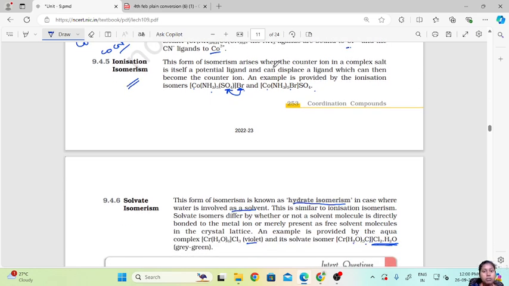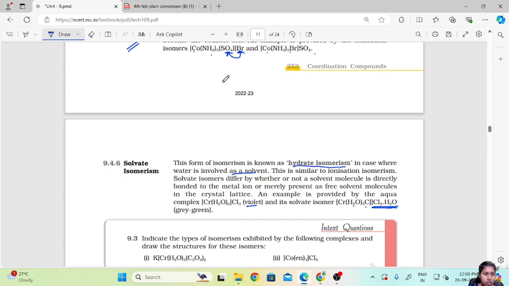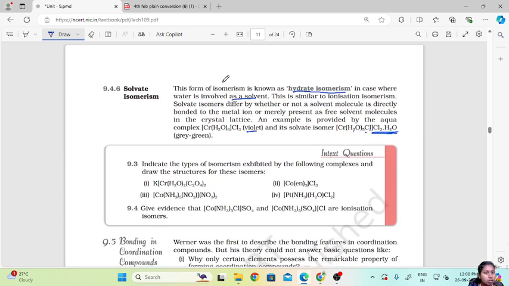Ionization isomerism is like a displacement reaction, where the counter ion which is present outside the coordination sphere can replace the ligand which is present inside the sphere if the counter ion is stronger than the ligand. So that is ionization isomerism. Solvate isomerism is similar to ionization isomerism because it is also known as hydrate isomerism, where water can replace the ligands.